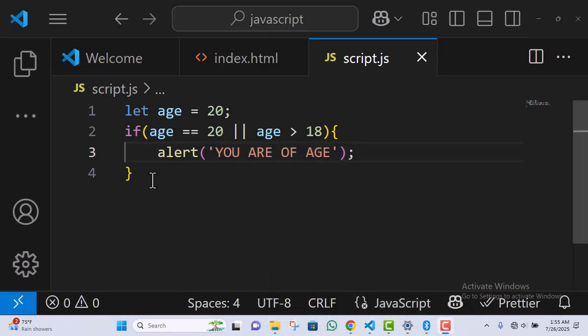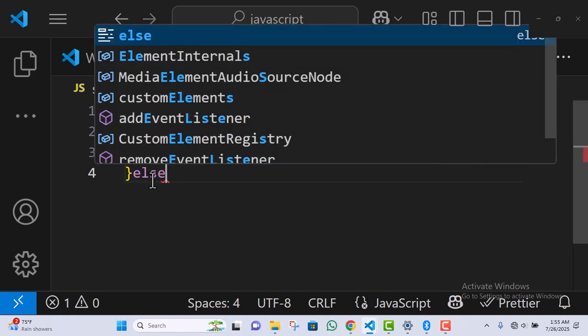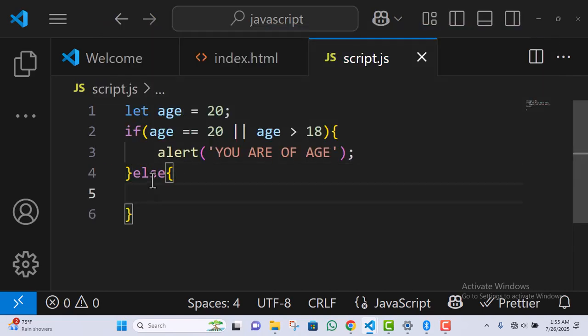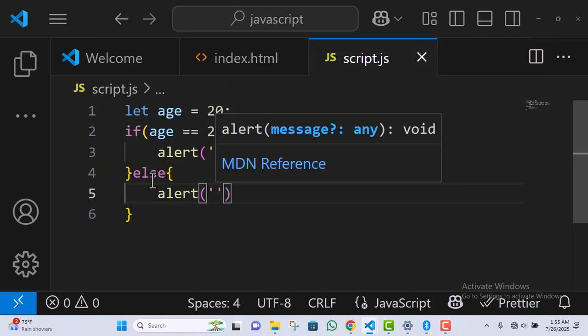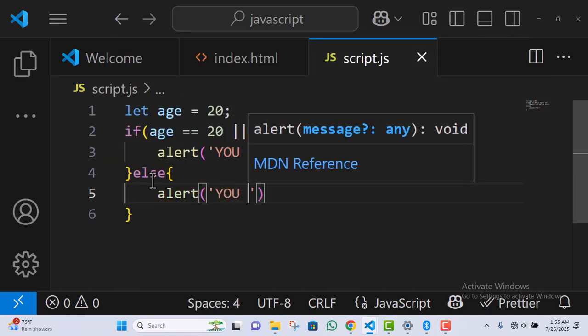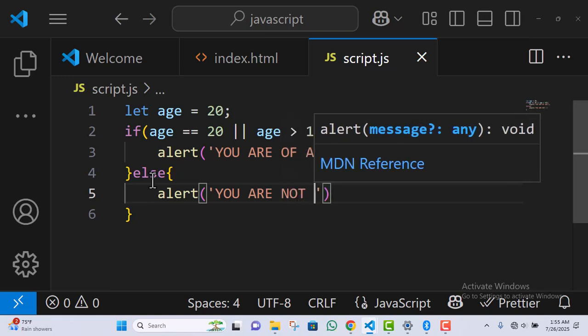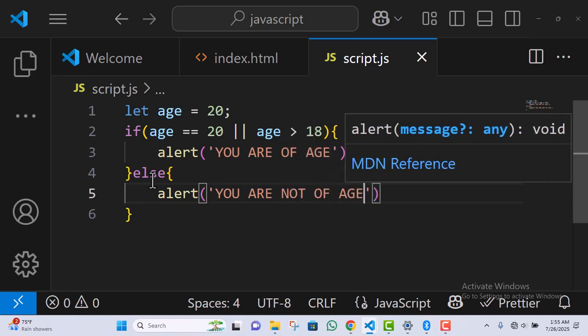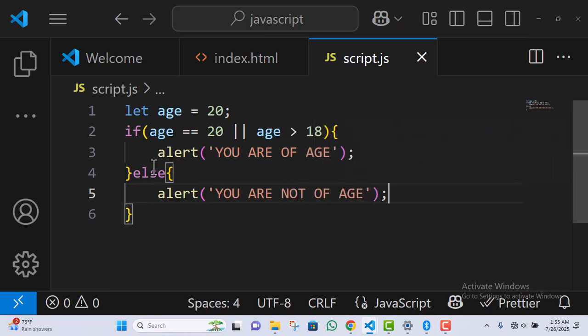So let us add the else statement. We can say else, curly braces, alert, you are not of age. Now clearly the first line of code is the one that runs because age is equal to 20 and greater than 18.